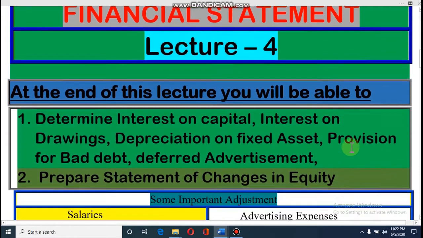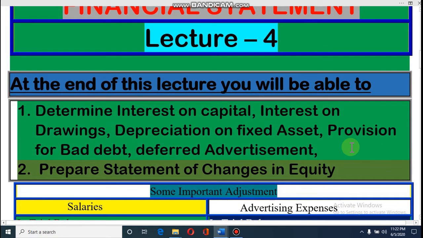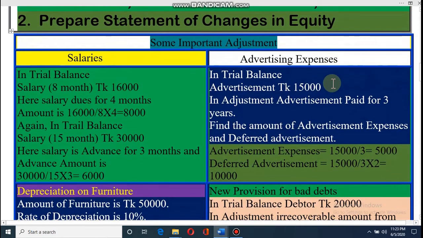Dear student, after this lecture, you will be able to determine interest on capital, interest on drawings, depreciation on fixed assets, provision for bad debt, and deferred advertisement, and prepare the statement of changes in equity. Dear student, this is a very important lecture. Please listen carefully.